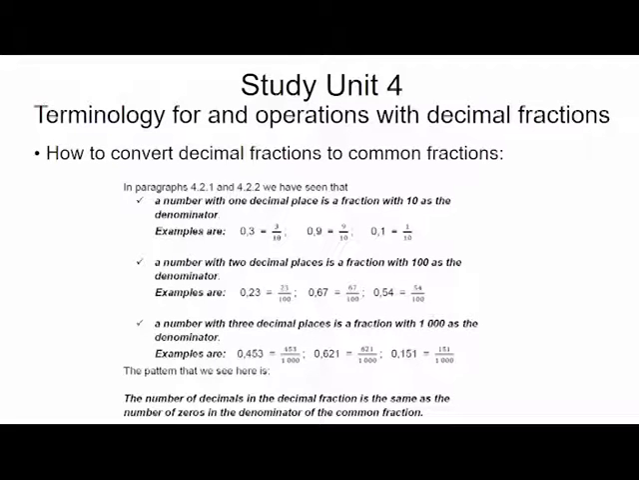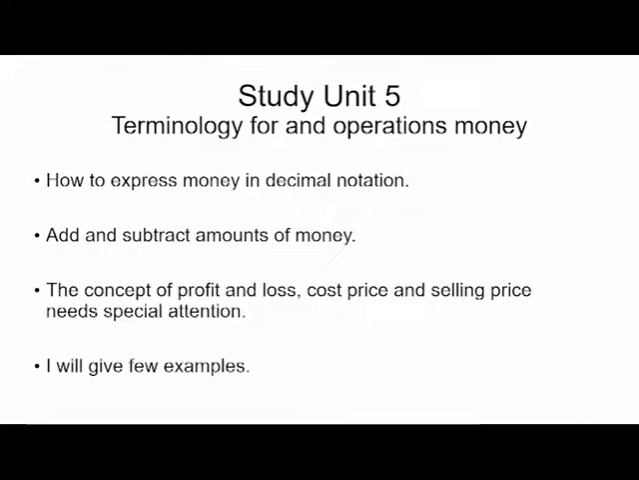Then the next one is a number with 3 decimal places, which is a fraction with 1,000, or thousandth as we call it, as the denominator. Examples: 0.453 is 453 over 1,000 and 621 over 1,000 and so on. You see there's a pattern. So remember, 1 decimal place is tenths, 2 is hundredths, and 3 is thousandths. Good. Now, study Unit 5.